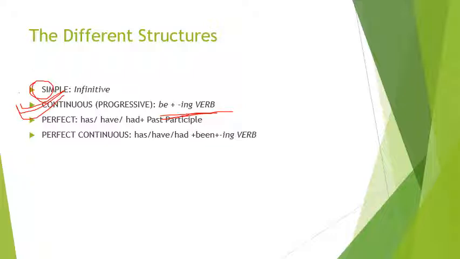Now what is this be? Be basically means is, am, are as per the subject, was, were again as per the subject, and will be or shall be as per the subject. Now, will be is acceptable in all the cases.